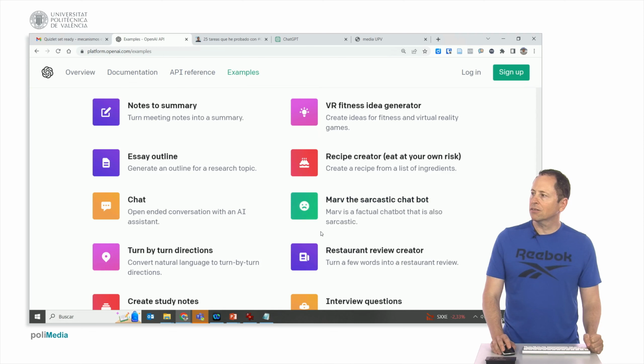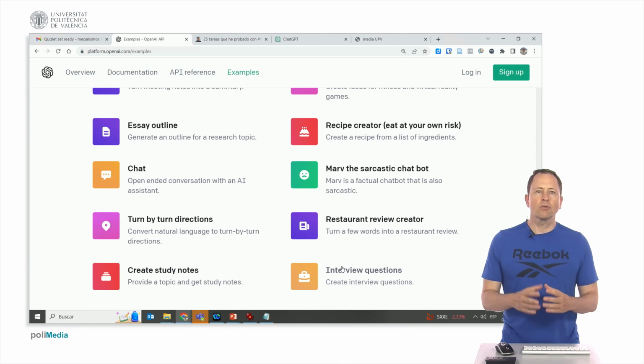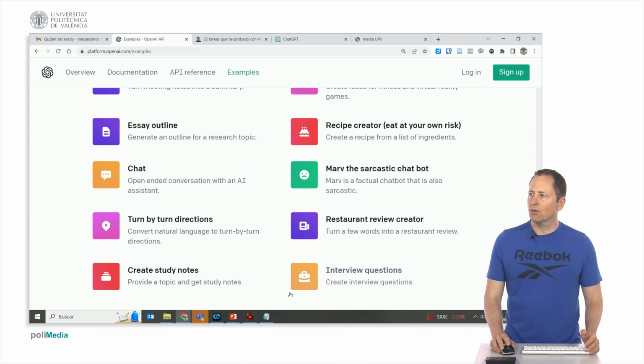It can also create study notes or imagine that you tell the chat that you are going to interview a person on a topic and it gives you several questions to help you interview. This topic has developed very well. This person here, I have him here in the presentation. His name is Amalio Rey. The address is here.